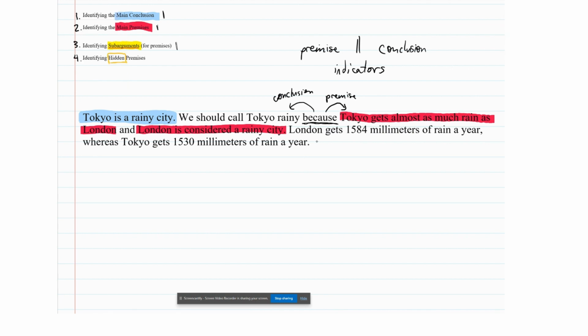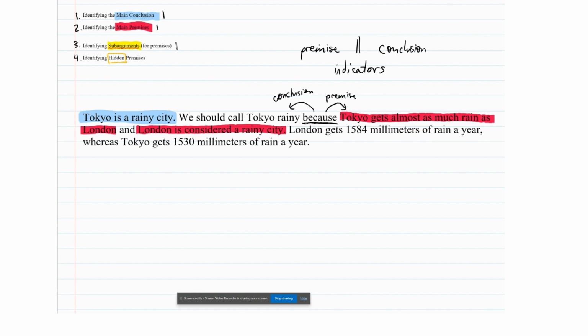So what do we do with this last sentence right here? What do we do with the sentence, London gets 1584 millimeters of rain a year, whereas Tokyo gets 1530 millimeters of rain a year? So now we want to ask ourselves the question, what is that sentence doing, right? And it looks like what it's doing is it's comparing the amount of rain London gets to the amount of rain Tokyo gets.